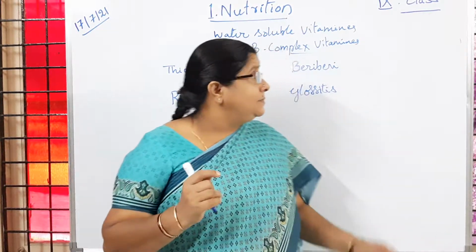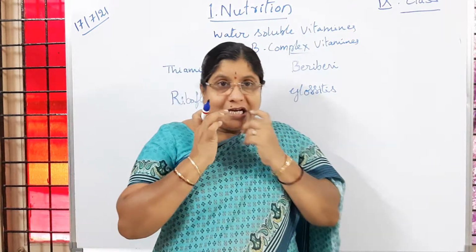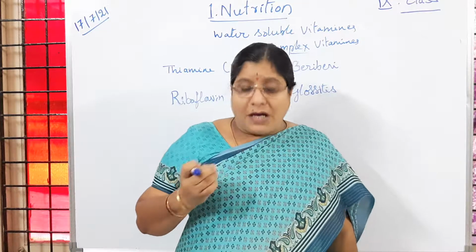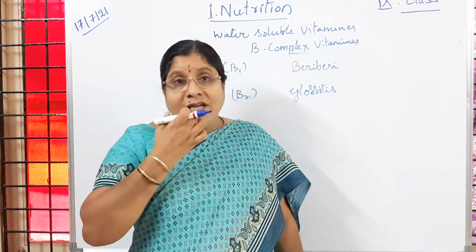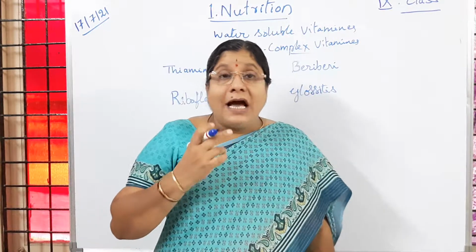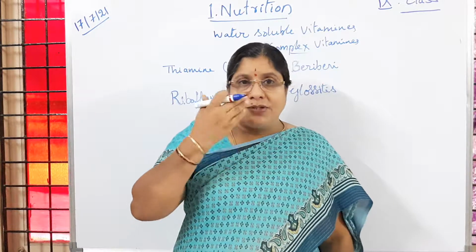So what are the symptoms of this glossitis disease? Cracks will be seen on the edges of the mouth, the corners we can say. Then cracks can be seen here also, and a red and sore tongue we can observe.